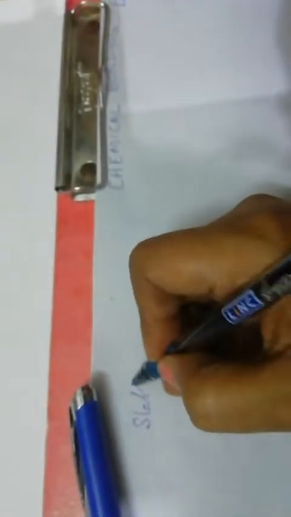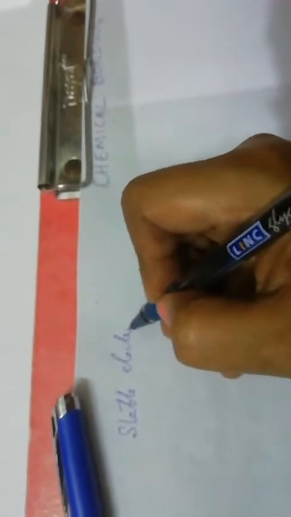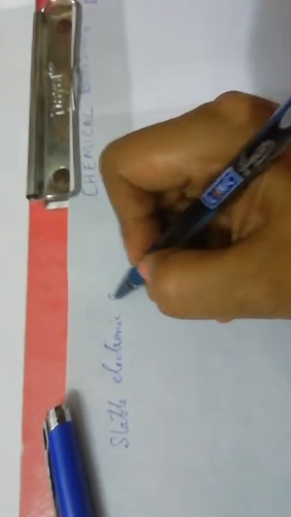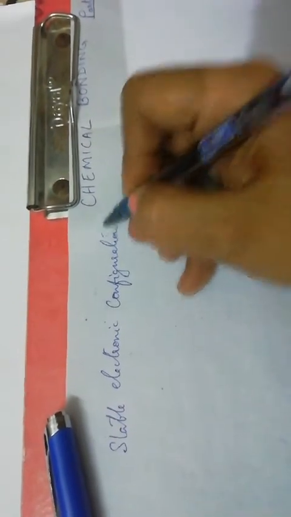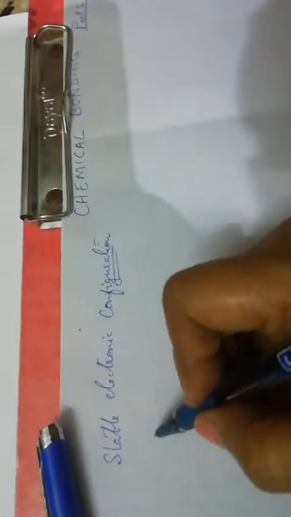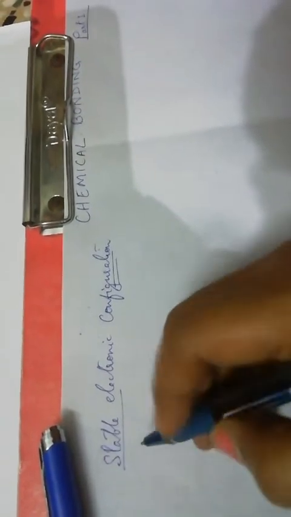Now why do atoms combine with one another to form molecules? Atoms form molecules because they all have a tendency to acquire the stable electronic configuration. Every atom will have a tendency to acquire stable electronic configuration. Now what is the stable electronic configuration?